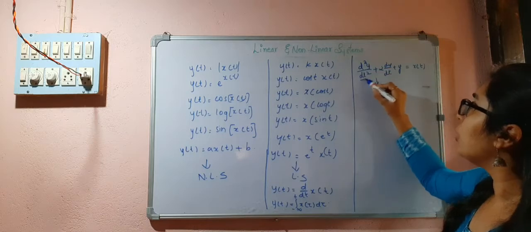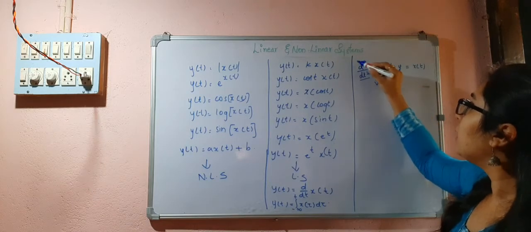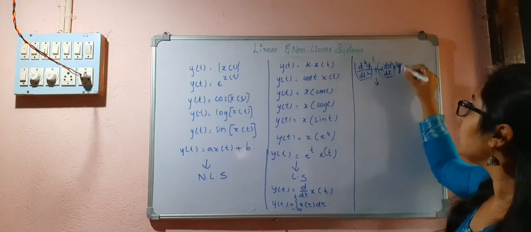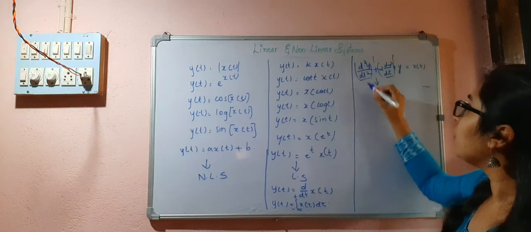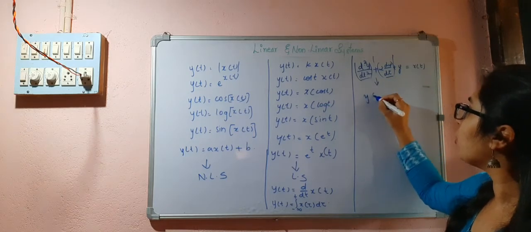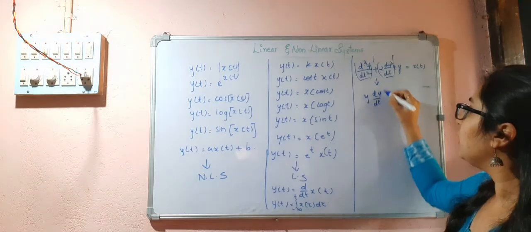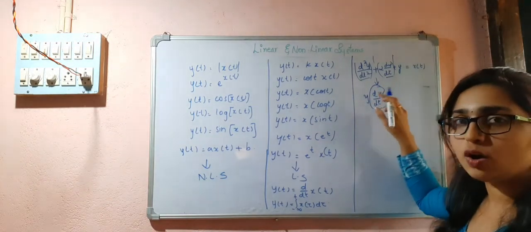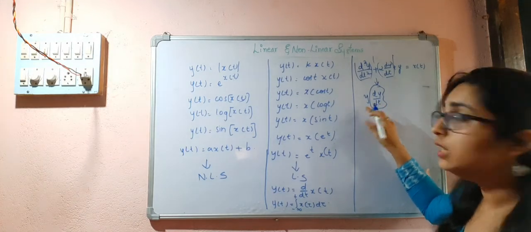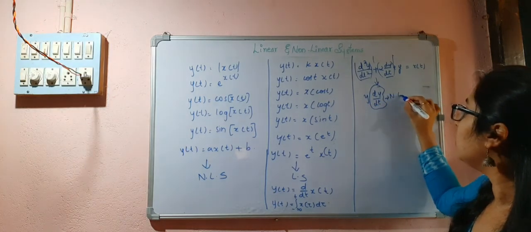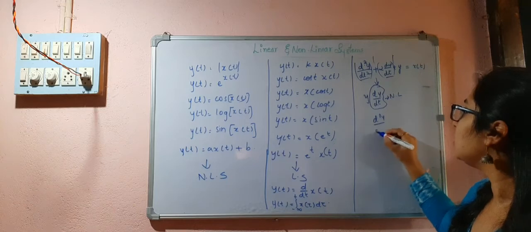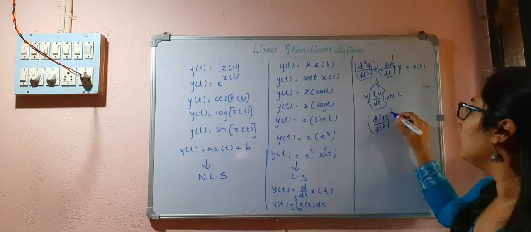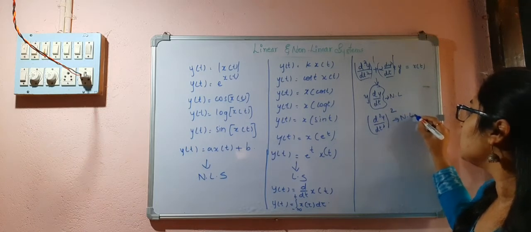It has order 2, and the other term is order 1, but the degree is 1. And it does not have y as a coefficient. If a derivative of y has a coefficient that is the dependent variable, then that system becomes non-linear. And if it has a degree greater than 1, that also becomes a non-linear system.